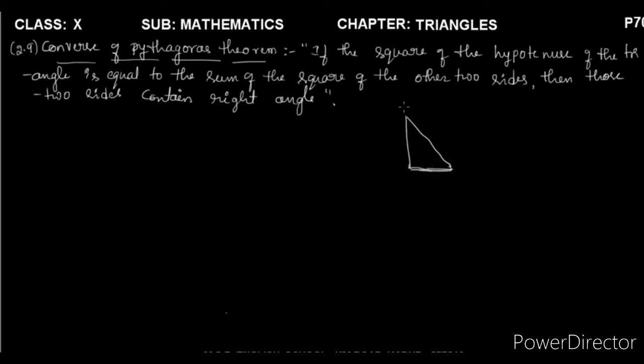You just consider a triangle that is ABC. So ABC is a triangle. In this particular triangle, AC square is equal to AB square plus BC square.